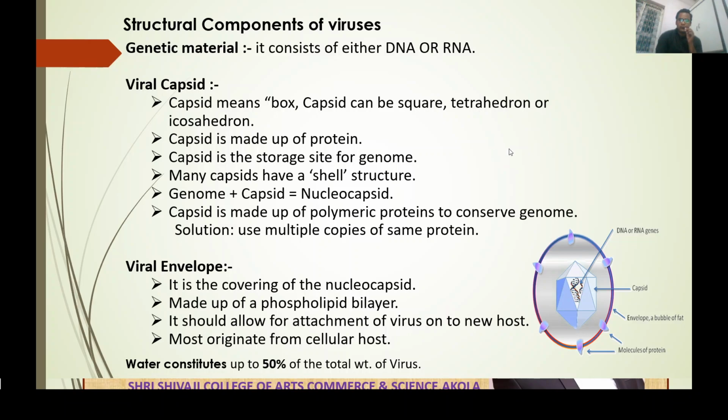This is the structure of a virus. In the structure of a virus, there is DNA or RNA as genetic material. Both are covered by a capsid. DNA or RNA and the capsid combined are called the nucleocapsid. The nucleocapsid is again covered by the viral envelope. The viral envelope is made up of a lipid bilayer, and this whole structure constitutes 50% of the total weight of the virus.